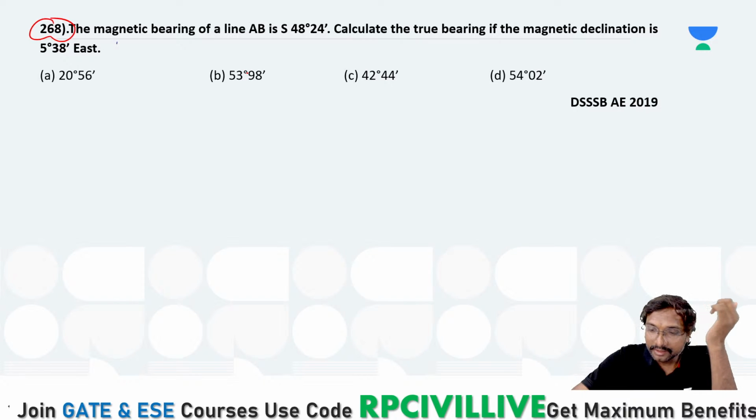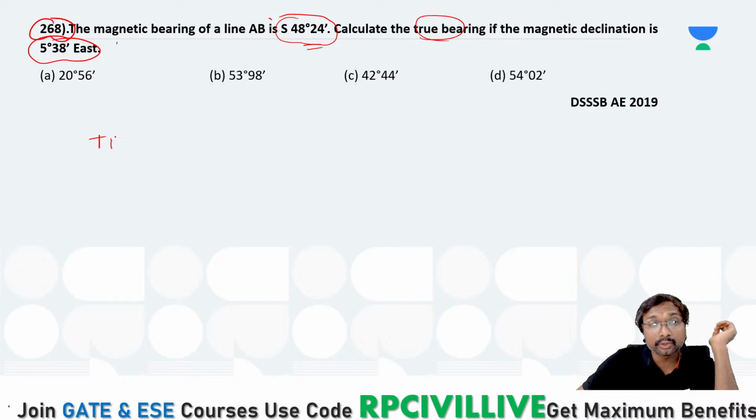Shall we look into it? If you just observe, the magnetic bearing of line AB is south 48 degree 24 minutes. Calculate the true bearing if the magnetic declination is 5 degree 38 minutes east. True bearing will be equal to magnetic bearing plus eastern declination. If it is western declination, true bearing is equal to magnetic bearing minus the western declination. Easterly declination is given, so we have to use the first formula.